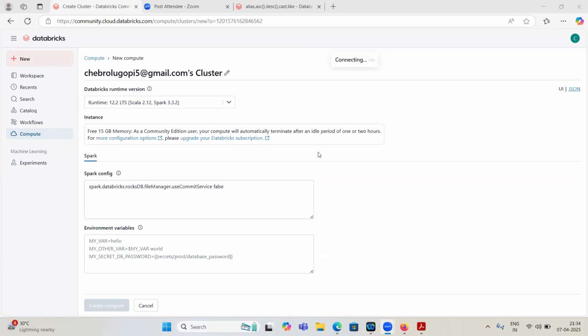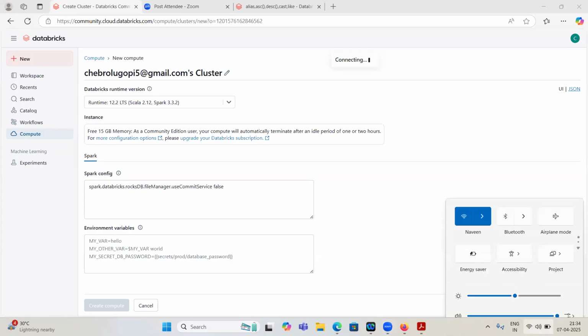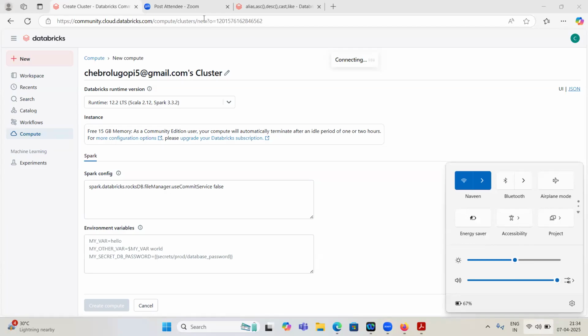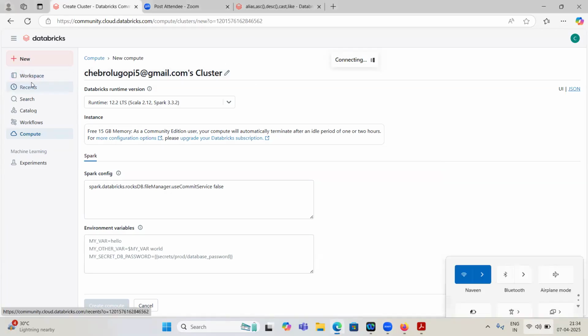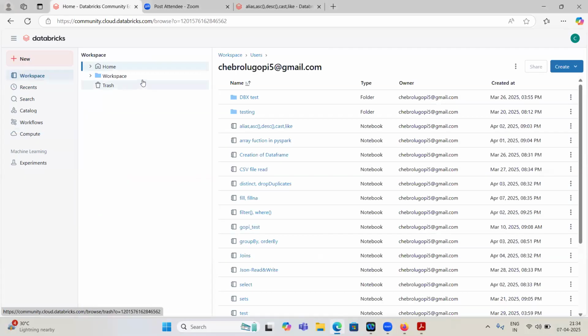Are you able to hear me? Yes, Gopi, everything's clear. Okay, thank you. In Databricks, the main topic is data structures. We have sequential data structures: list, tuples, and dictionaries. Those are very important. Then how to create a UDF, a user-defined function, I will also discuss. Next, the loops: for loop and while loop, and if and else, how they work.